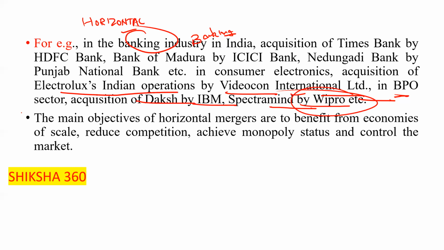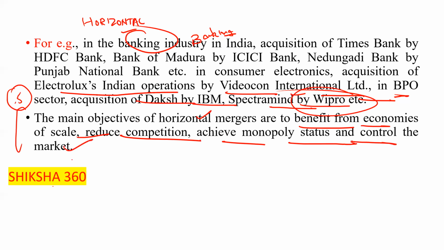Now the main objective, which is very, very important and is a 0.5 mark question. The main objective of the horizontal merger is to benefit from economies of scale, reduce competition, achieve monopoly status, and control the market. If there were 5 firms earlier working in the same field, now 2 will collaborate in one firm and the other 3 will collaborate in another firm. That way we are reducing competition, achieving monopoly status, and controlling the market.